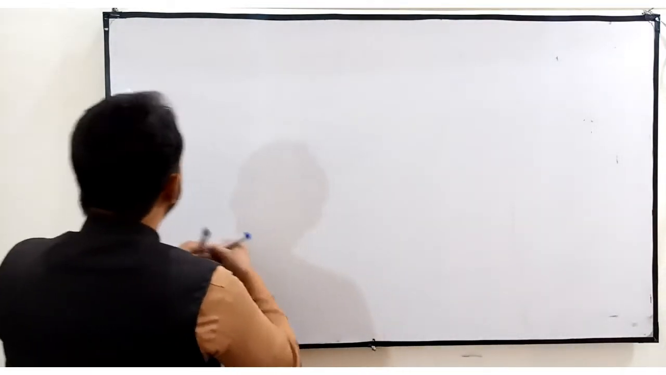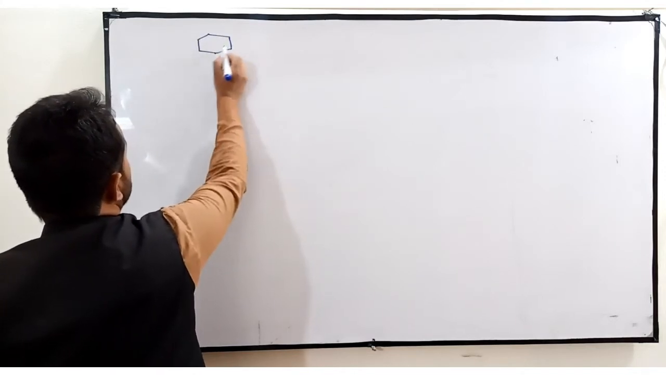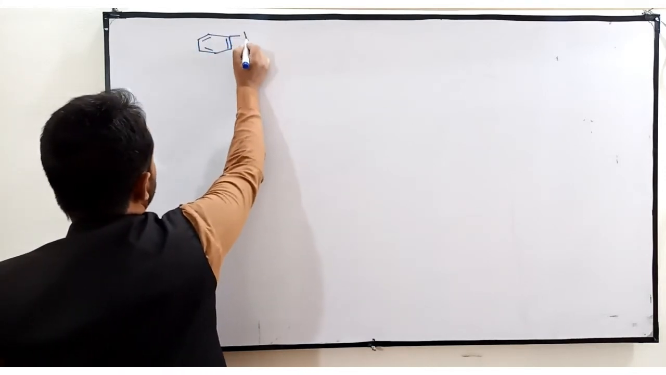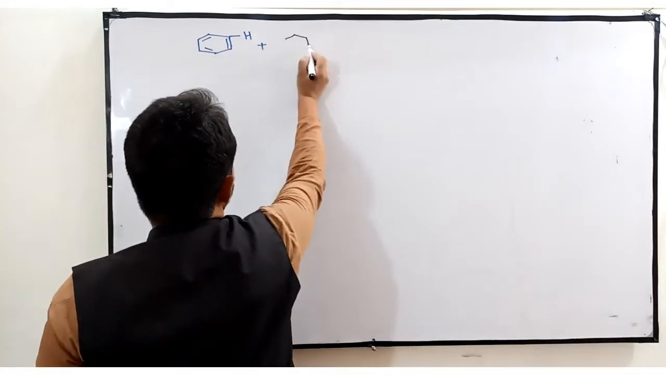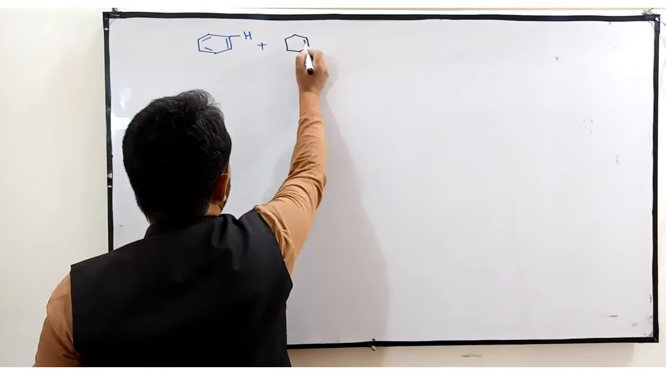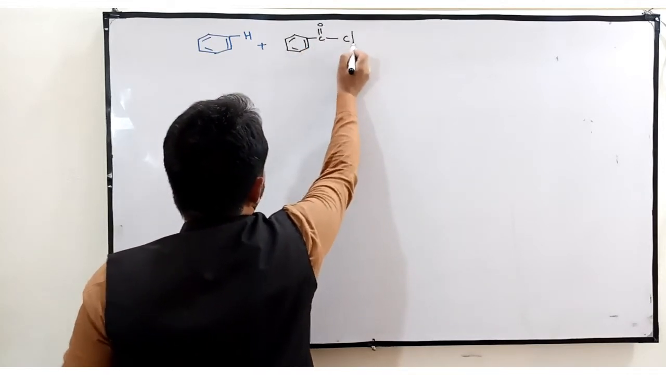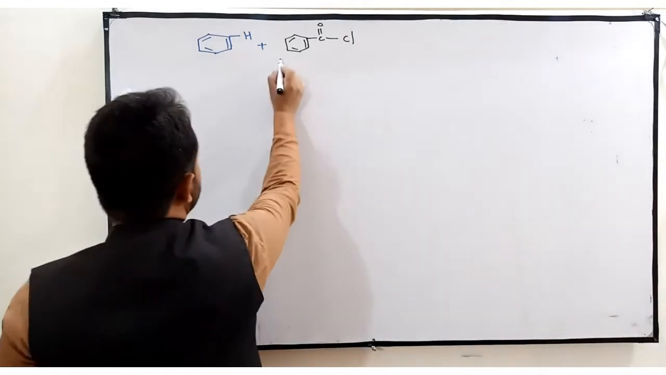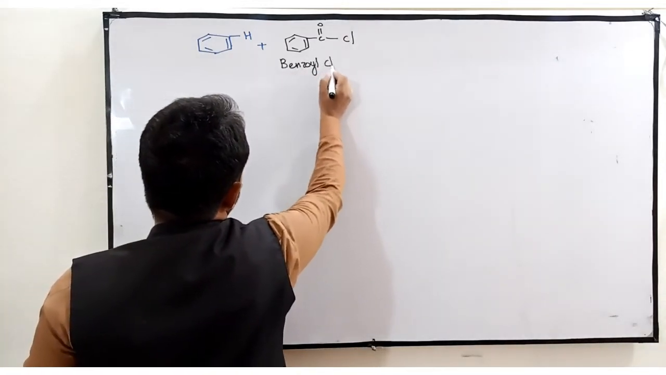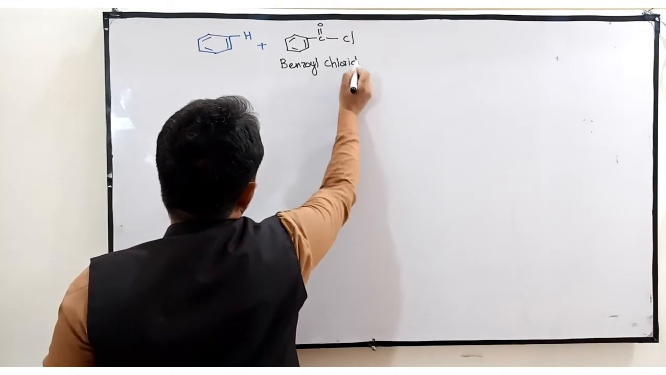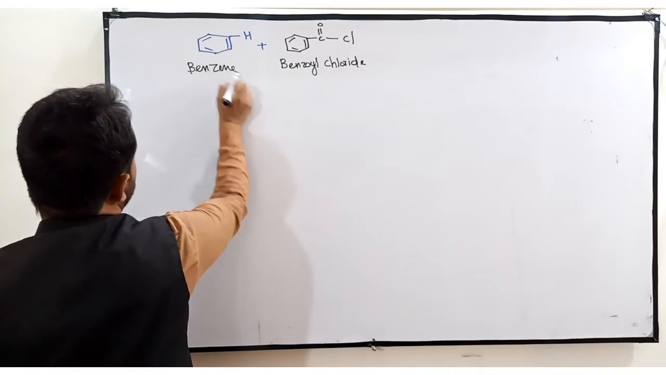Again, I will first write the general reaction, and after that we will explain its mechanism. This is not general, this is a particular example. Suppose here I am taking chlorine. Now this is known as benzoyl chloride, and this is a simple benzene molecule.